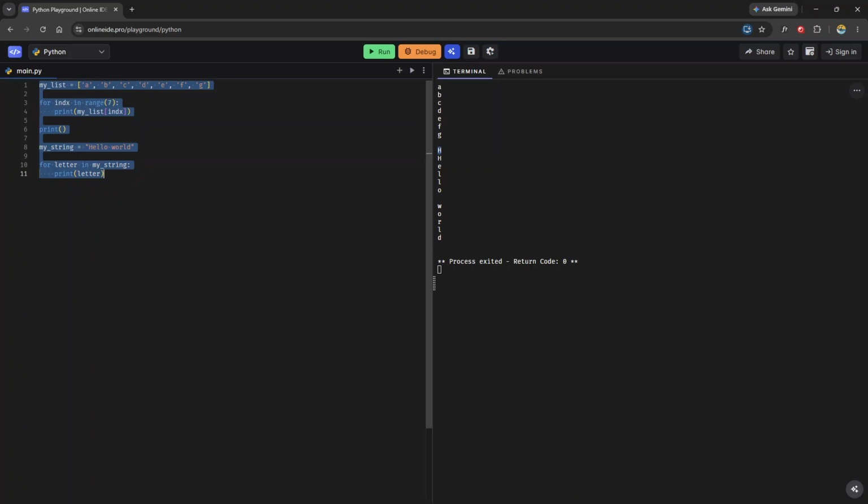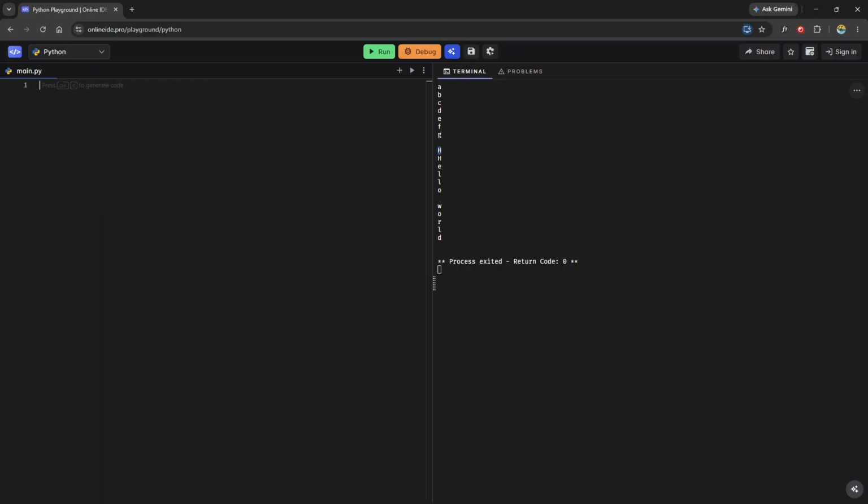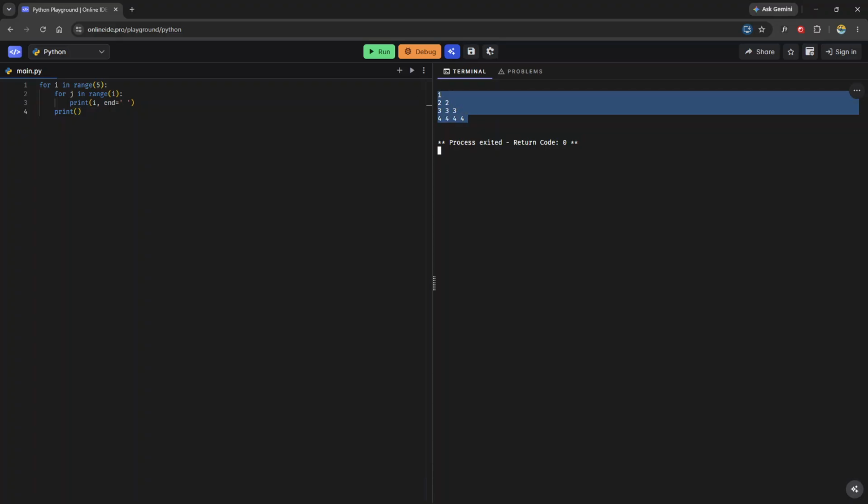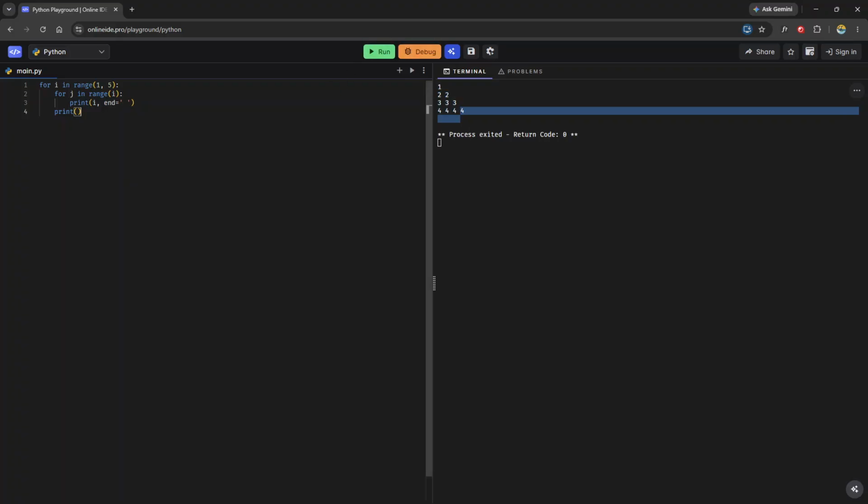Another thing that for loops might be a little better at is writing nested loops, for example. Say for i in range 5, and then for j in range i, print i, and then see what happens. Then we print these numbers: 1, then 2, 2, then 3. I can print this little pyramid here. So nested loops are another way that we can really take advantage of for loops.